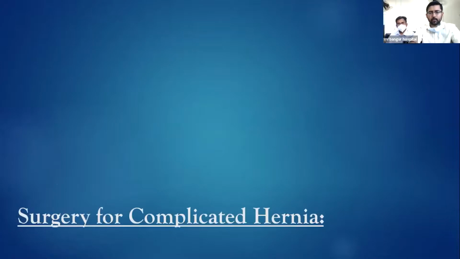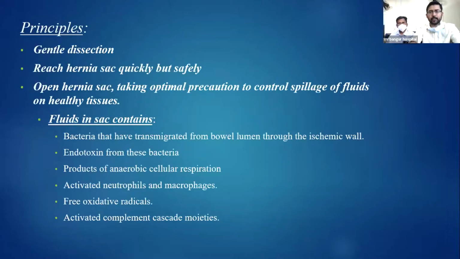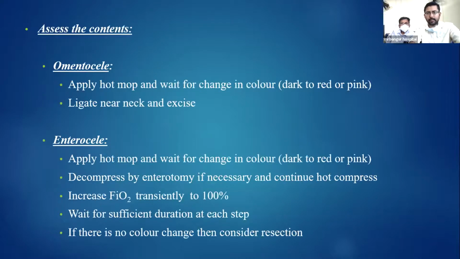Now we come to surgery for complicated hernias. The principal area is that there should be gentle dissection. We should reach the hernial sac quickly but safely. Open the hernial sac, taking optimal precaution to control spillage of fluids on the healthy tissue, because the fluid in this case contains bacteria that have transmigrated from the bowel lumen, endotoxins, activated neutrophils, macrophages, and activated complement cascade moieties. We must assess the contents.